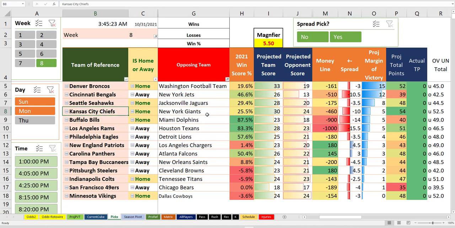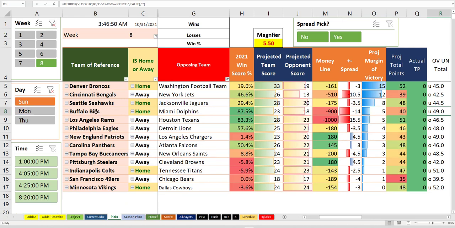Seattle to win. Kansas City and the Giants, that's a Monday night game. We'll talk about it more, but it looks unbettable here other than the over. But the over is set at 52.5 already. Yuck. That's a tough game, but that's Monday. Let's not worry about Monday. Let's just talk about Sunday. Buffalo and Miami. This game turned into a 5-point game, but they got to cover 14. Unbettable. Except you're supposed to take Miami plus 14, but nobody's betting against these margins, so it's unbettable. Rams and Texans, unbettable.